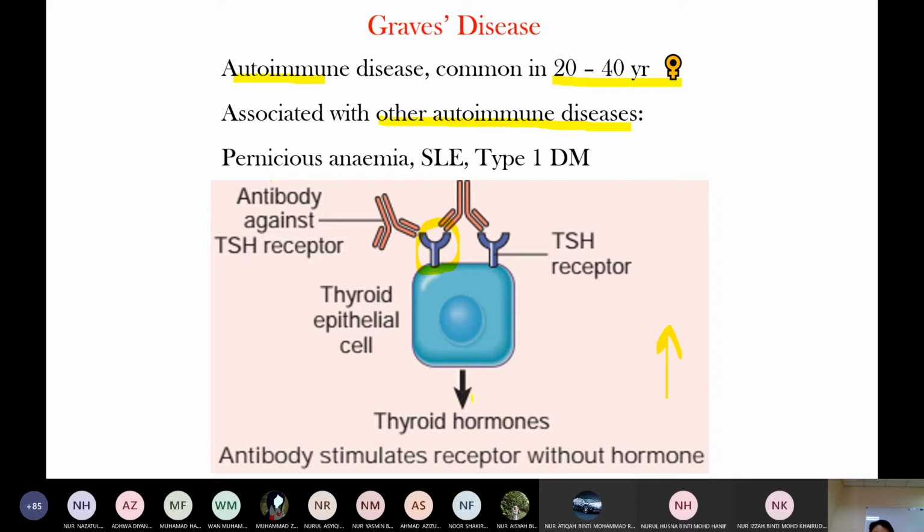So even in the blood there is increased thyroid hormone. There's negative feedback, but negative feedback only reduces TSH secretion, and it cannot block the antibody. So the antibody still acts on the TSH receptor and increases thyroid hormone production.